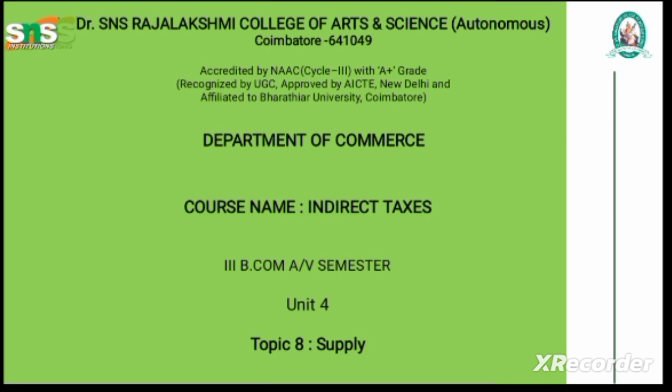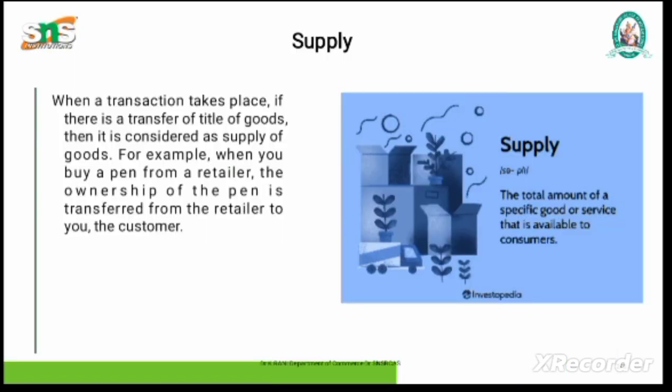Today my topic is supply. What does supply mean under GST? In the GST system, a taxable event is called a supply. For an event to be considered a supply by the government, it should have the following characteristics.